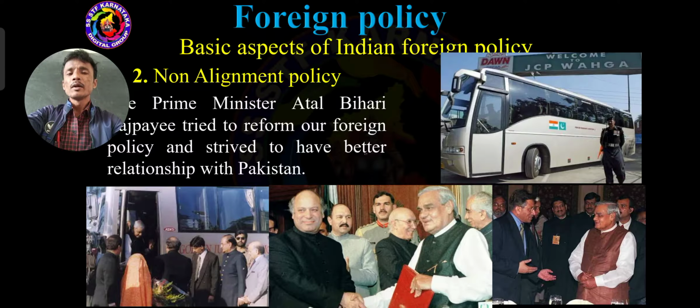He led the bus yatra between Lahore and India. India's Prime Minister Atal Bihari Vajpayee tried to reform, it means change, India's foreign policy and have a better relationship with Pakistan. He tried very well maintaining the best relationship with Pakistan.